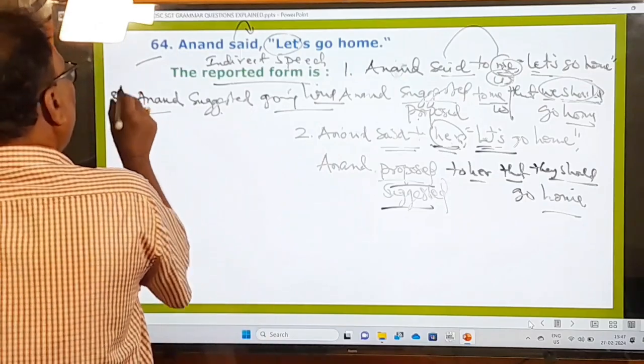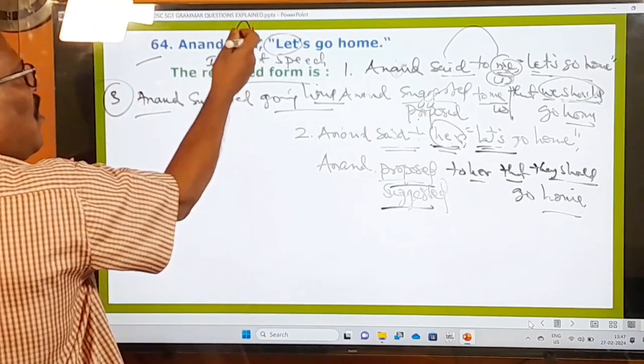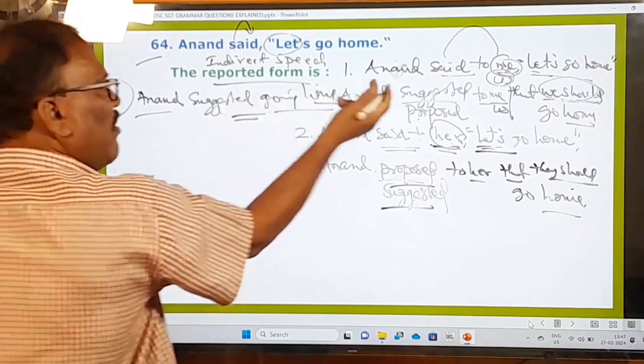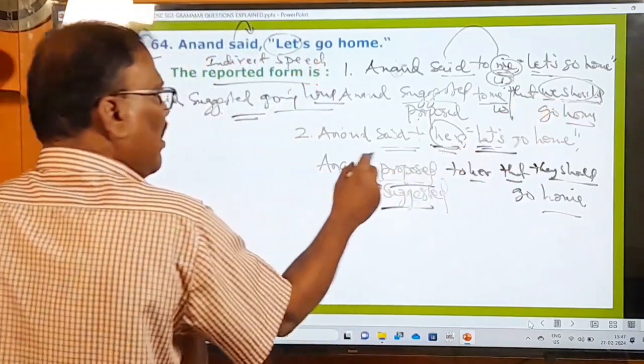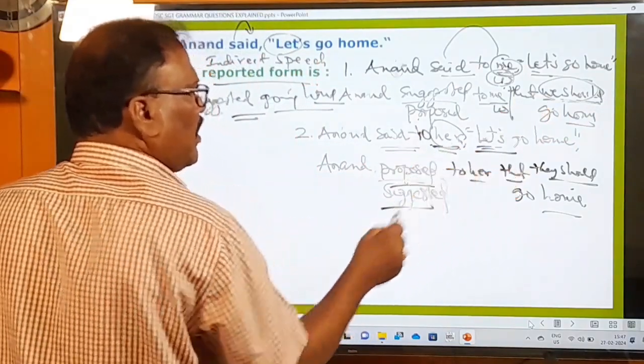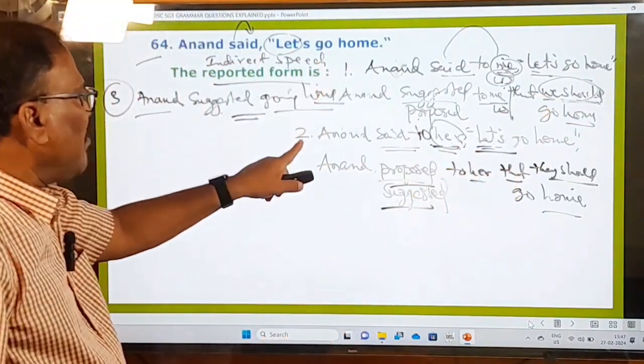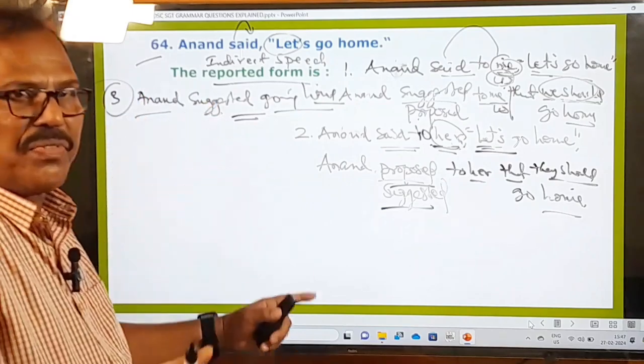So this is the third situation. Whenever this object is not there, you have to change the sentence in this way. Whenever this object, first person singular and plural object is there, this sentence should be turned into this. Whenever there is third person object here, you have to change. So first situation, second situation, third situation. Three kinds of situations are explained here.